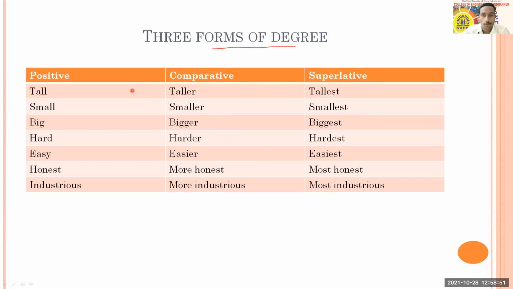So tall, taller, tallest; small, smaller, smallest; big, bigger, biggest; then hard, harder, hardest; then easy, easier, easiest; honest, more honest, most honest; industrious, more industrious, and most industrious. Here I clearly remember somebody asked me what is the meaning of industrious, isn't it?